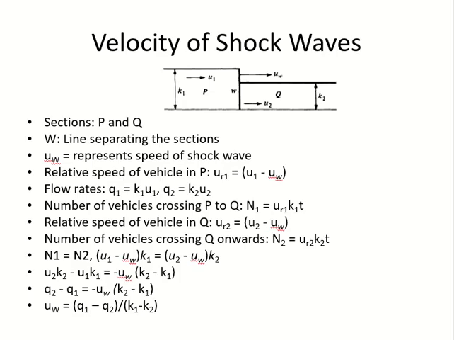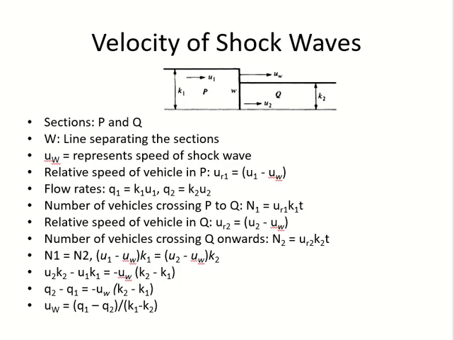Okay? So I write a step here: UR1 K1 T equals UR2 K2 T. What was relative velocity? The difference of flow speed and shock wave speed.